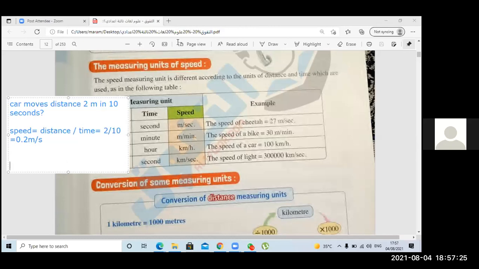Okay, one more question before we end our session. Okay, Sarah, come on. Here we have, for example, a tiger running fast. It moves a distance of 3 meters in 10 seconds.